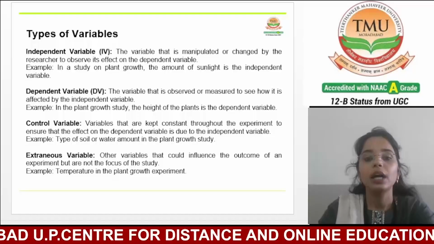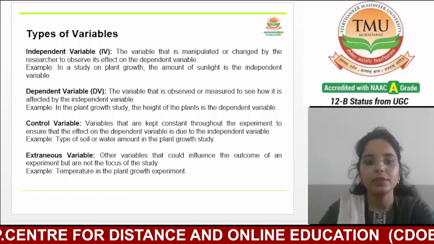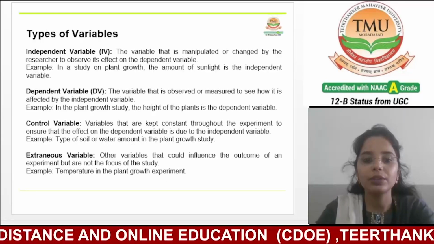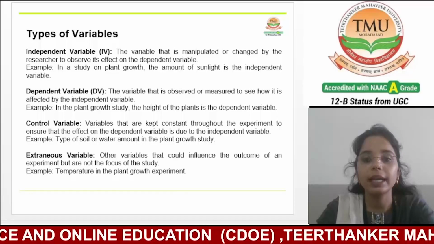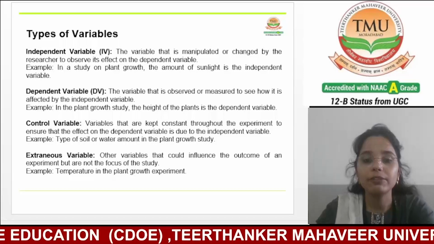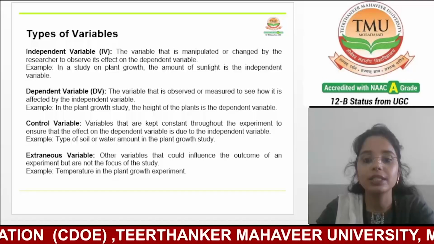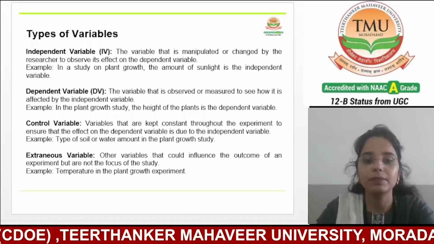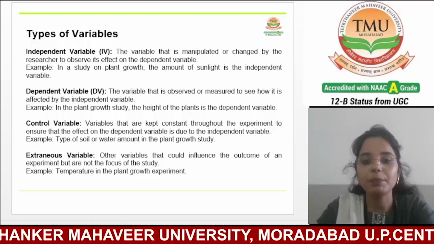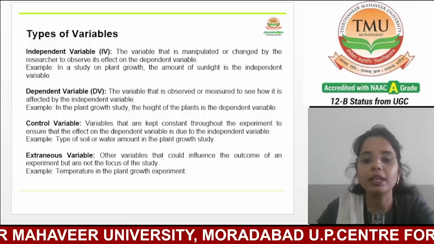Keeping these variables constant ensures that the change in plant height is due to the sunlight exposure and not other factors. So in simple terms, control variables are kept constant throughout the experiment to ensure that the effect on the dependent variable is due to the independent variable. If we talk about examples, it is the type of soil or water amount in the plant growth study.